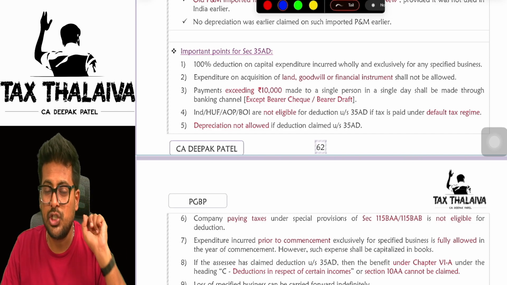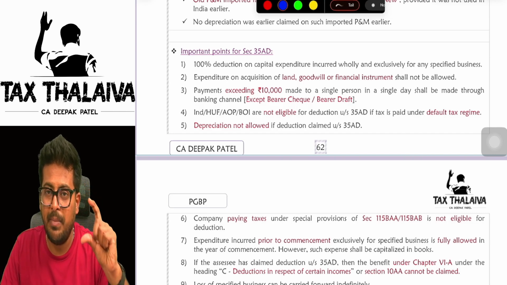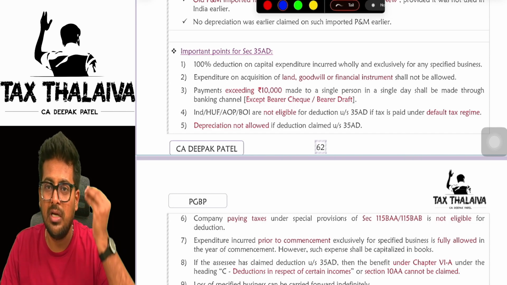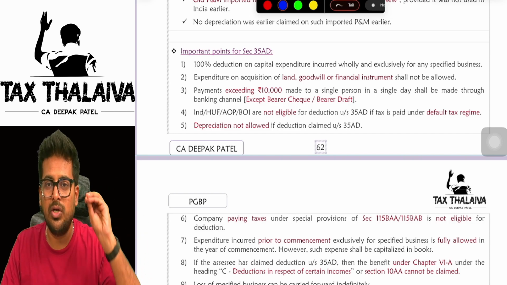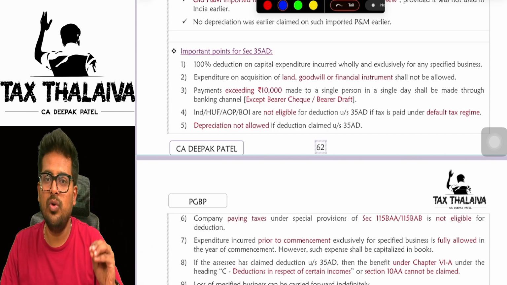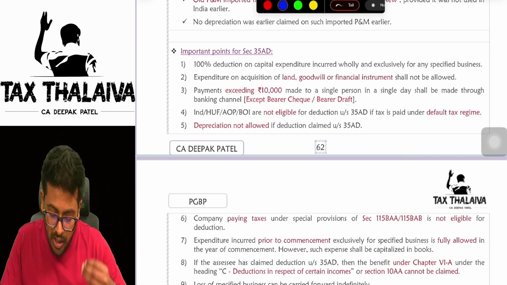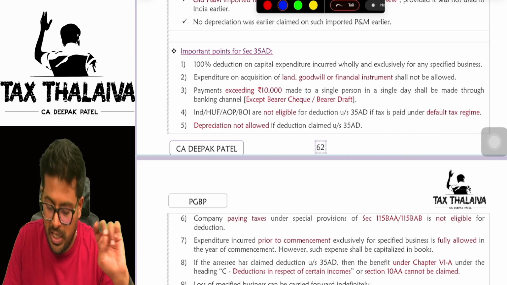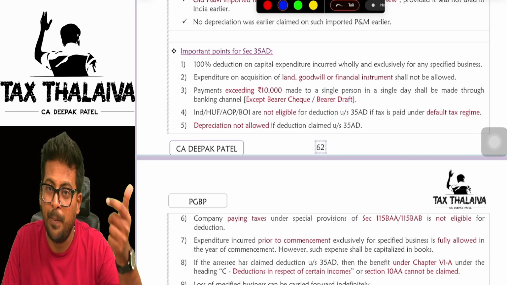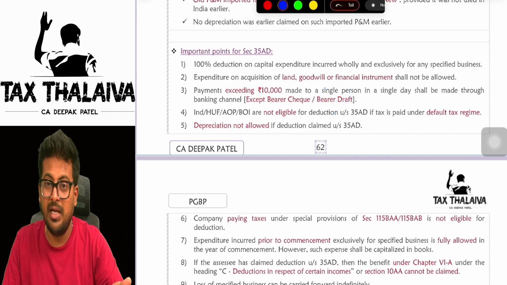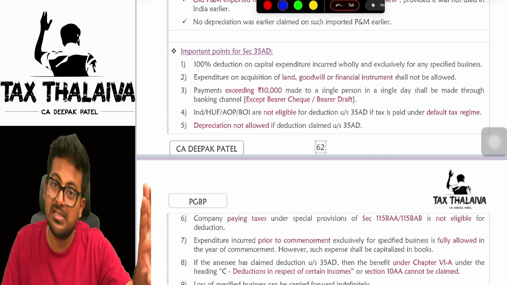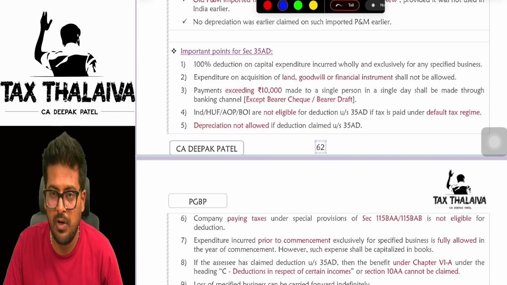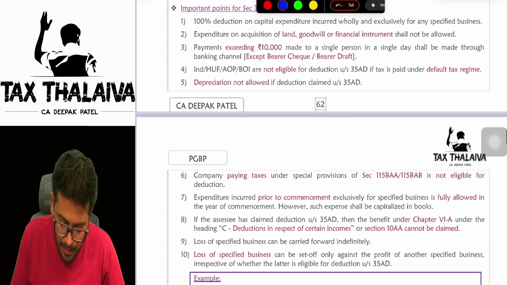So what I told, in short, you have to make payment at the time of purchasing the capital asset through the prescribed modes, means online payment or bank payment only. If you make payment by way of cash or even a bearer cheque, because a bearer cheque is not an account payee cheque and a bearer draft is not an account payee draft, it has to be an account payee cheque or account payee bank draft, then it is eligible. But if it is a bearer cheque or bearer bank draft, still you are not eligible for deduction.